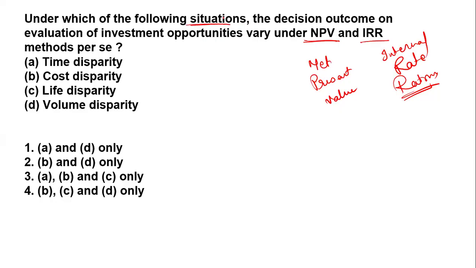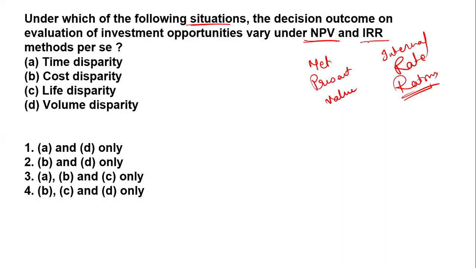Here you can see there is time disparity, cost disparity, life disparity, and volume disparity. Which factor will impact both?